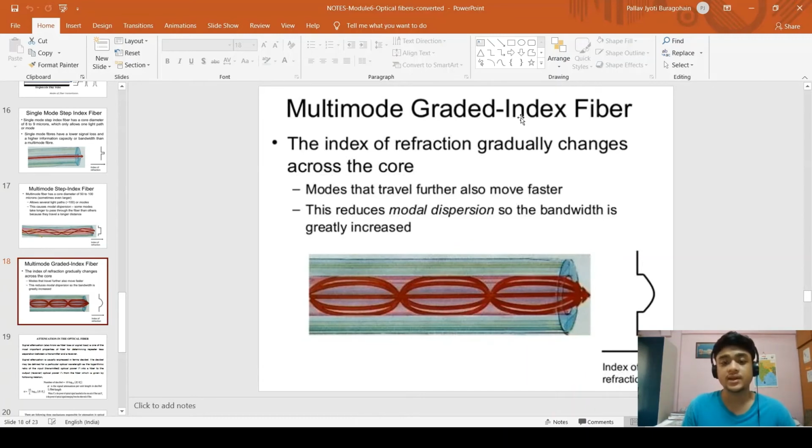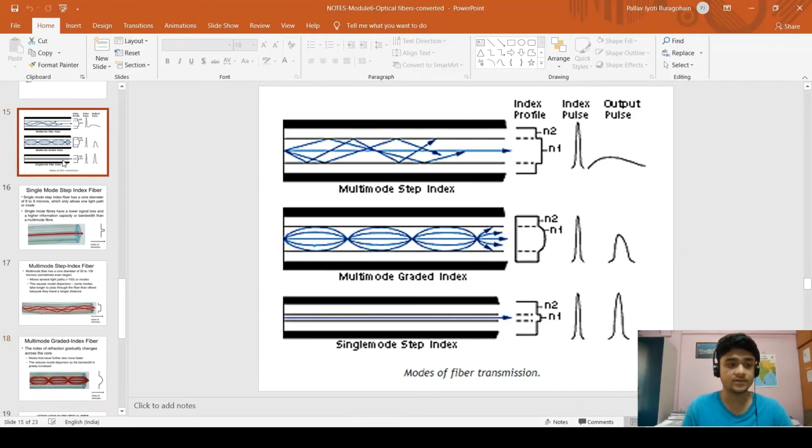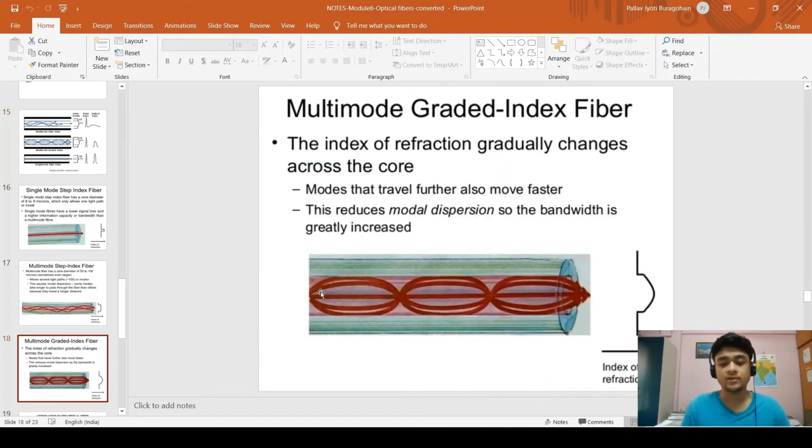So this is the graded index fiber. The refractive index gradually changes. That's why you can see a curve-like thing here, a curved increase. The mode that travels further also moves faster. So this reduces the modal dispersion. Hence, bandwidth is greatly increased. Here you can see the difference between these two. You can also see that due to the gradual change in refractive index, the light appears to look like this shape.